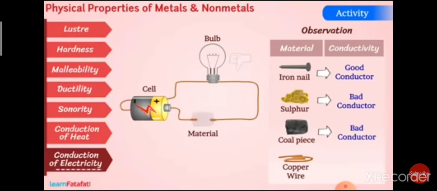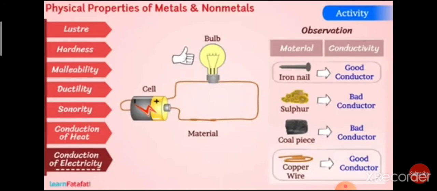Copper wire is a good conductor of electricity. So students, what did you understand from this activity? It means that metals are good conductors of electricity, whereas non-metals are bad conductors of electricity.